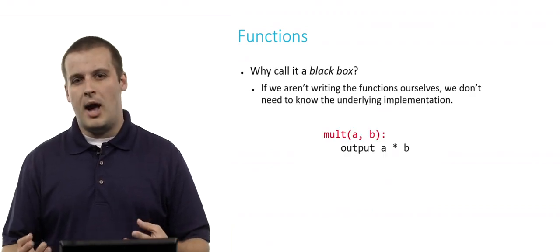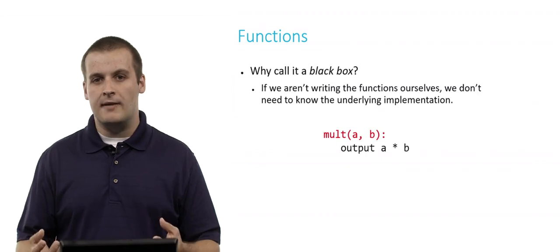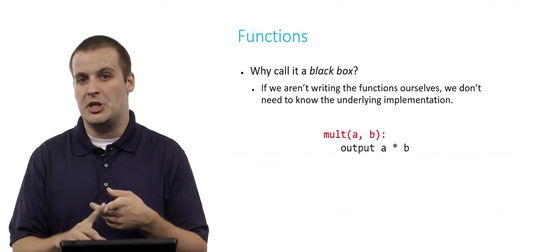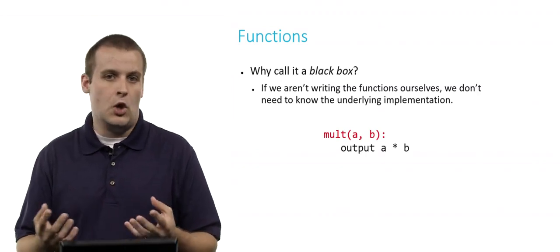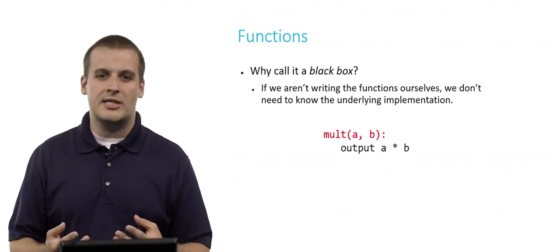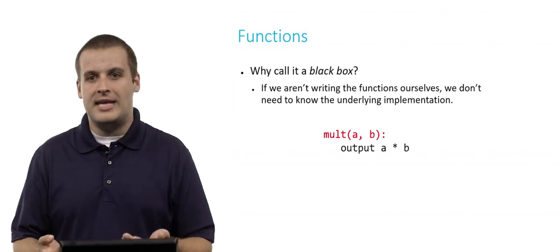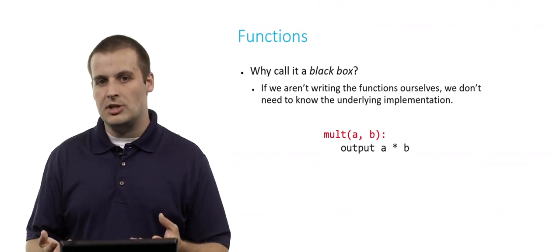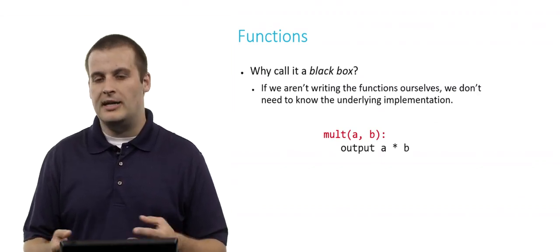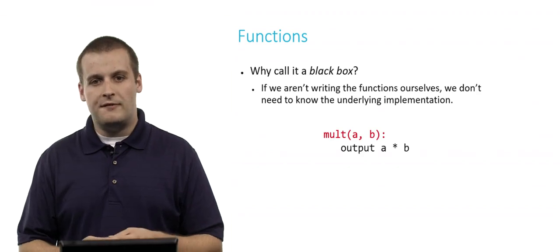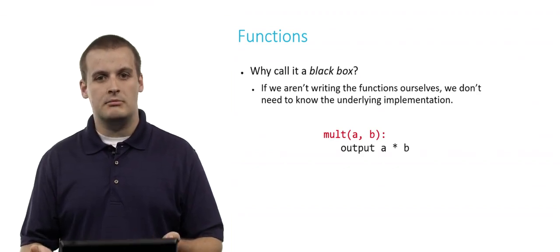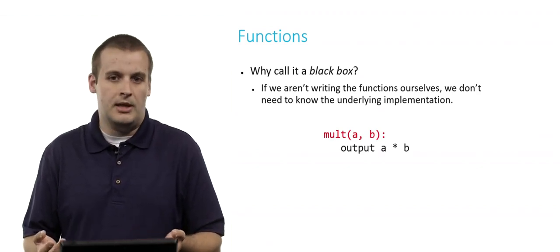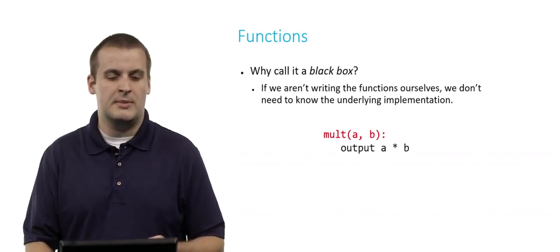Why do we call it a black box? Well, if we aren't writing the functions ourselves, which we've done quite a bit so far in CS50, we've seen printf, for example, which is a function that we didn't write ourselves, but we do use all the time. If we aren't writing the functions ourselves, we don't really need to know how it's actually implemented under the hood. So for example, the black box I just showed you for multiplication, mult A B, could be defined, and this is just some pseudocode, as output A times B. That makes sense, right? If we have a function called mult that takes 2 inputs, we would expect that the output would be the 2 inputs multiplied together, A times B.